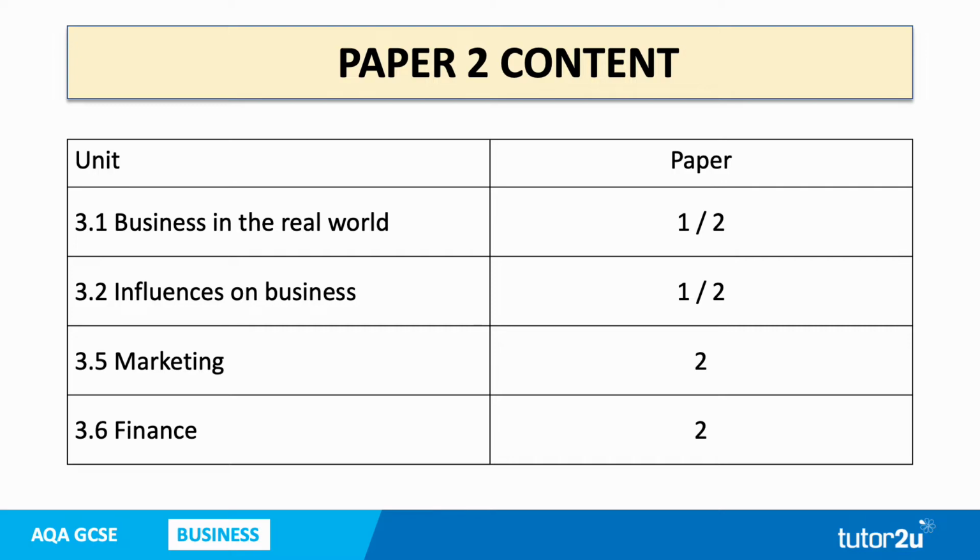And the content in Paper 2, we've got 3.1, Business in the Real World, 3.2, Influences on Business, and then the standalone topics for Paper 2, 3.5, Marketing, 3.6, Finance. So those are the 4 units that Paper 2 is based on.